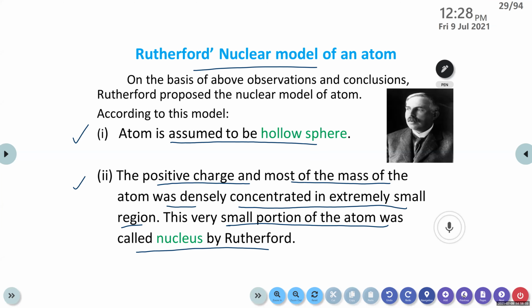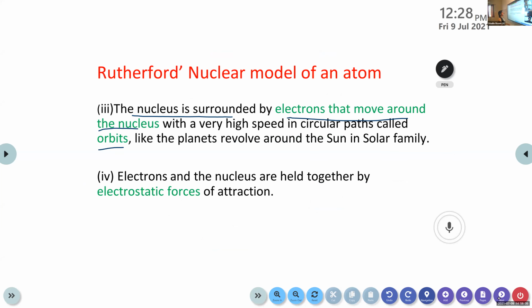Okay. Then the third point, the nucleus is surrounded by electrons that move around the nucleus in certain circular paths called orbits. We can compare it with the solar system. How the planets are revolving around the sun, similarly these electrons revolve around the nucleus. The planets revolve around the sun in certain circular paths, right? And it is called orbits. Here also, these electrons move around the nucleus in certain circular paths called orbits.